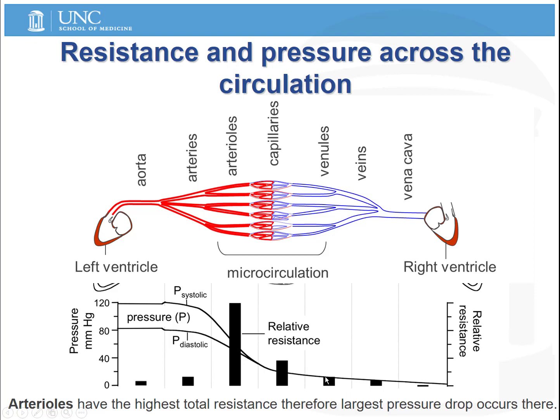And finally, the venules, veins, and vena cava are very low resistance vessels as the blood returns to the heart and the right atrium where it gets ready to be pumped into the pulmonary circulation.